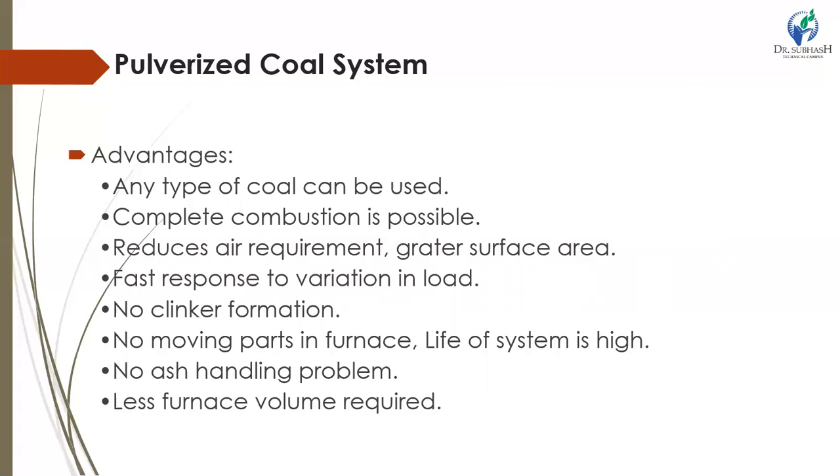flue gases. Slagging and clinkering troubles are very less. Carryover of unburnt fuel ash is practically nil. Each boiler can generate about 2000 tons of steam per hour as a large amount of heat is released.